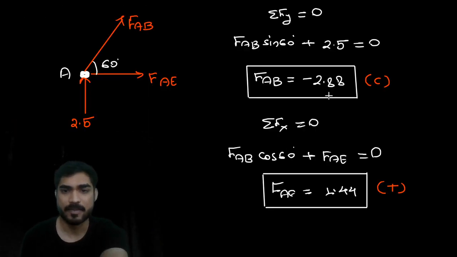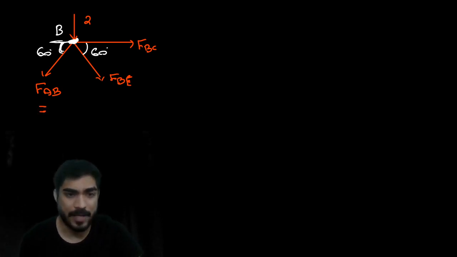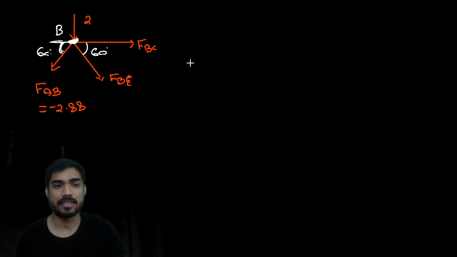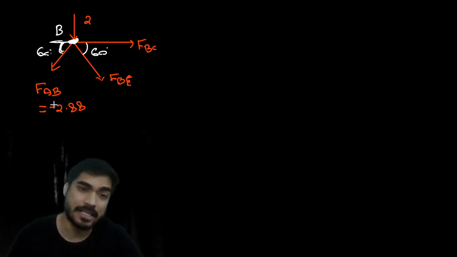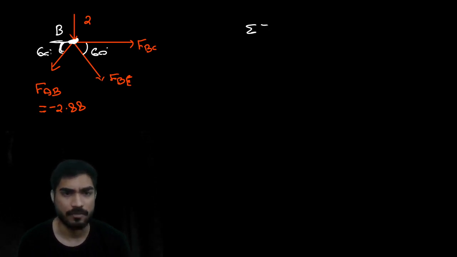Now in this we know the force FAB. How much is FAB? Minus 2.88. Now here see, if you are getting FAB negative, don't change the direction. Negative sign means the direction is wrong, but don't change the direction, use that direction only, and put the value with the negative sign. Now in this question, if you want to calculate FBC and FBE, you would have to solve simultaneous equations. Actually, no, we don't need to solve.